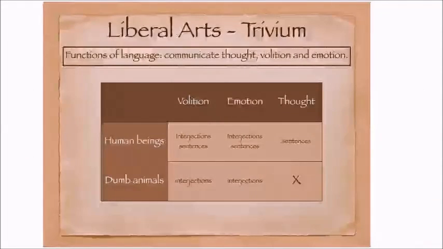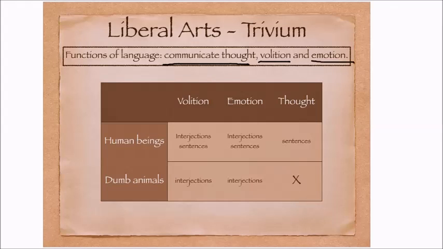The function of language is threefold: to communicate thought, volition or desires, and emotion.